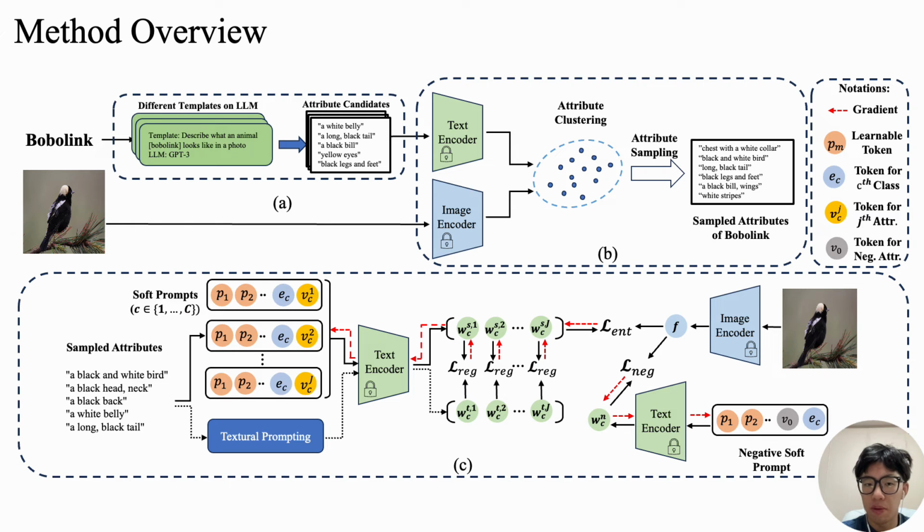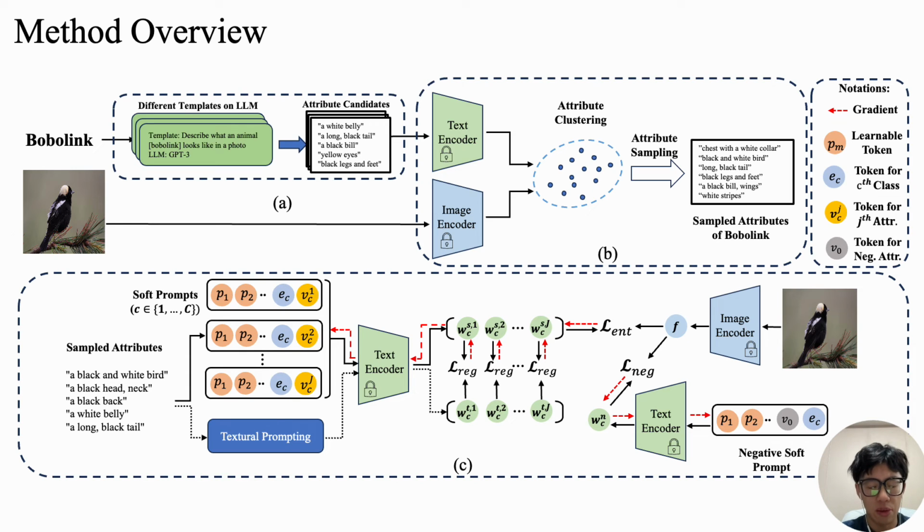Here we provide a simple method overview of ArGue. In stage A, given a class name, bobolink, it is first fed into the large language model to generate the attribute candidates through different templates. Then the attribute candidates along with the bobolink images are encoded into the CLIP space with the text encoder and the image encoder, which are all frozen. Then the attribute sampling procedure generates the sampled attributes of the bobolink. In stage C, where most of the training happens, the sampled attributes and the bobolink images are used to learn the soft prompts, which are all learnable tokens.